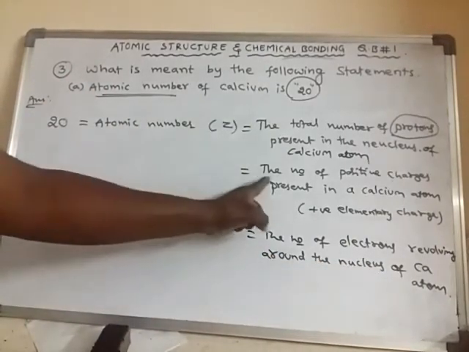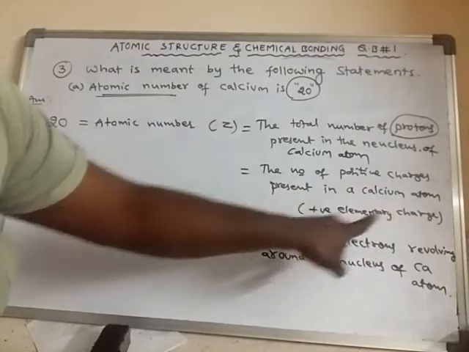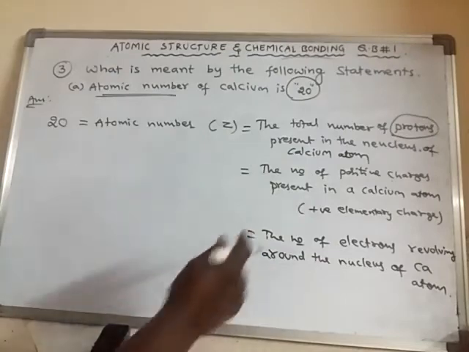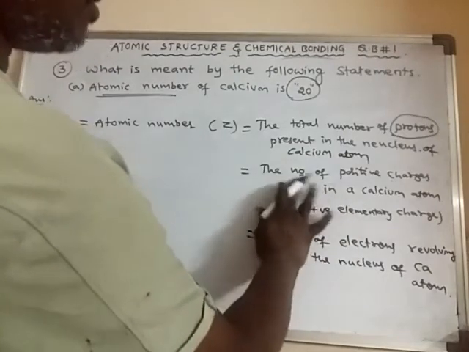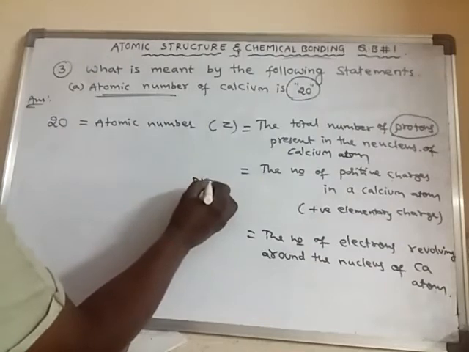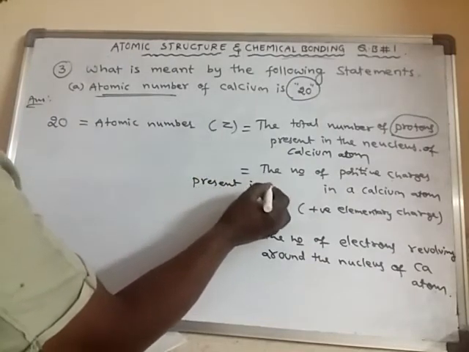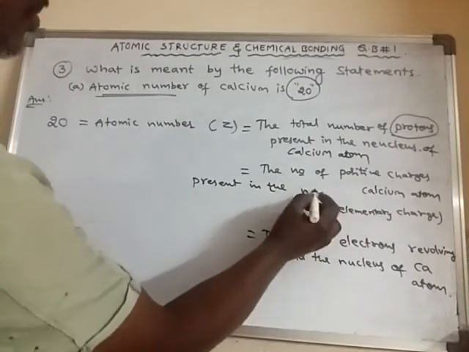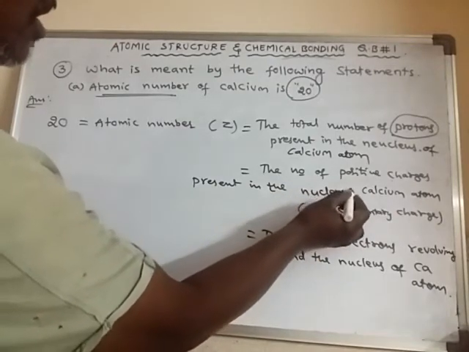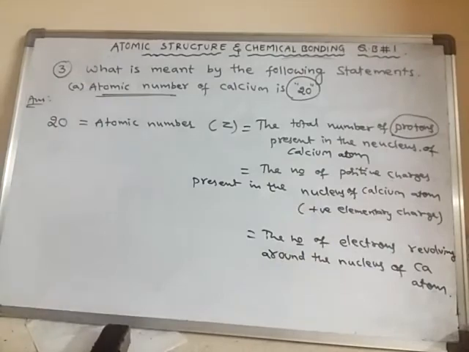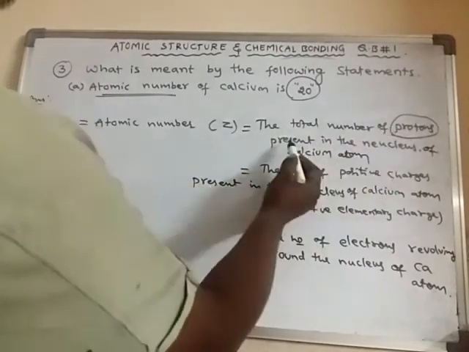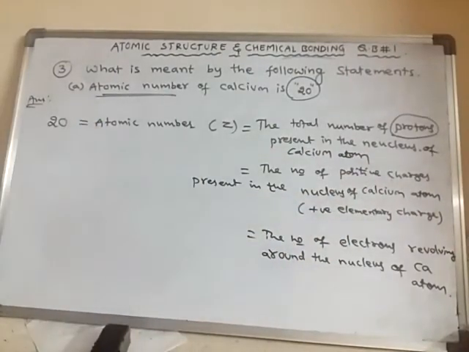So the meaning of atomic number of calcium is 20 is that the number of positive charges present in the nucleus of the calcium atom is 20, or else the total number of protons present in the nucleus of calcium atom is 20.